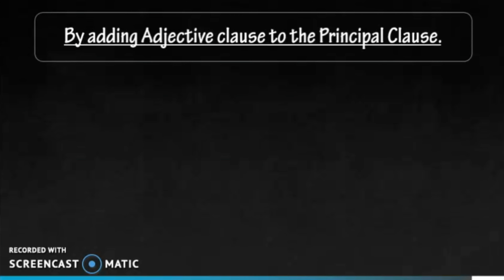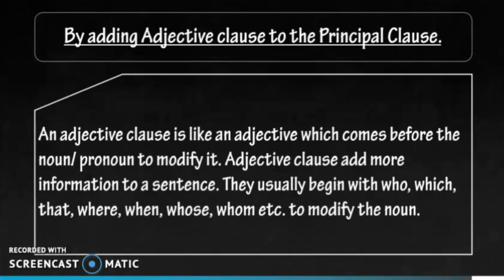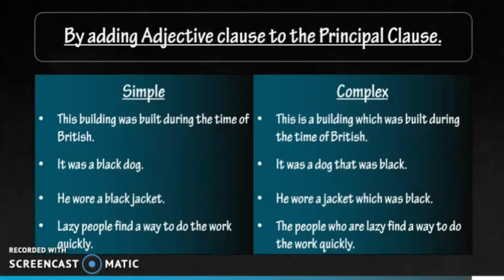Now let's talk about changing a simple sentence to a complex sentence by adding an adjective clause to the principal clause. So what is an adjective clause? An adjective clause is like an adjective which comes before a noun or pronoun to modify it. Adjective clauses add more information to a sentence. They usually begin with who, which, that, where, when, whose, whom, etc. to modify the noun. So let's take some examples.